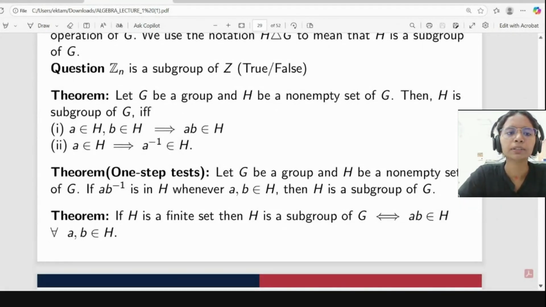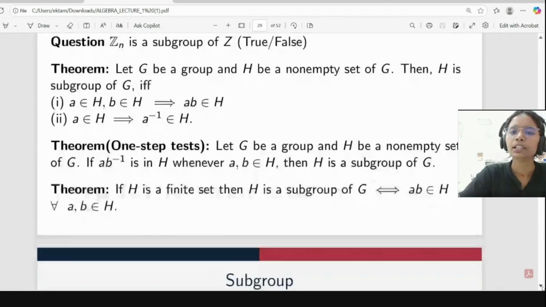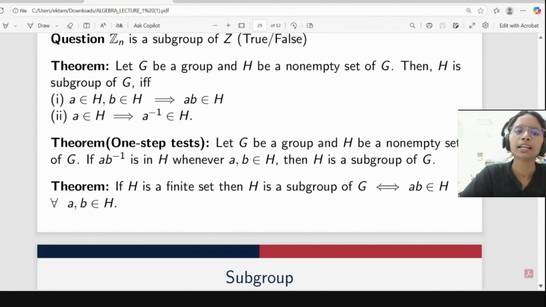And second, we have some tests for subgroup. Let G be a group and H be a non-empty subset of G. Then H is a subgroup of G if and only if the closure properties are satisfied. If a and b belong to H, then ab should belong to H. And second, if a belongs to H, then a inverse will be in H.